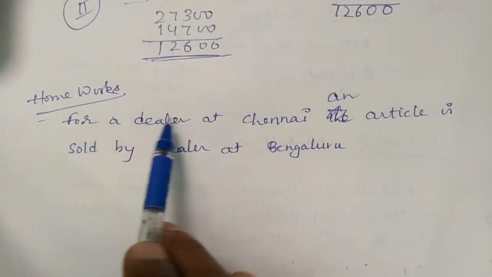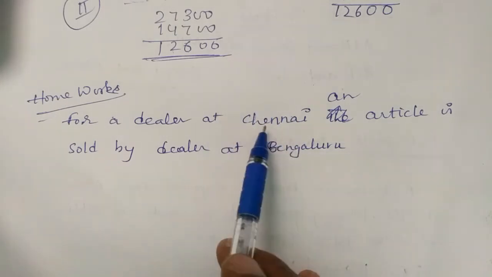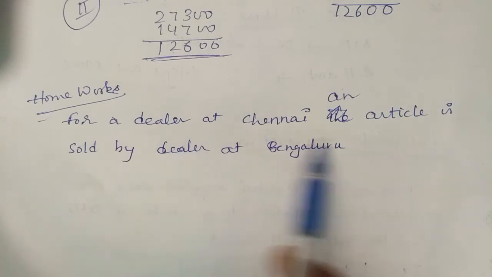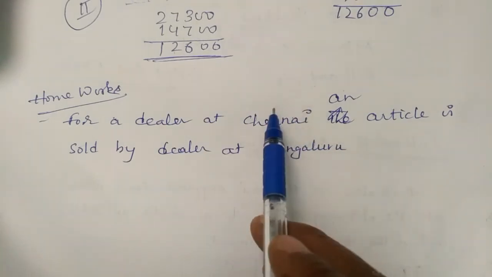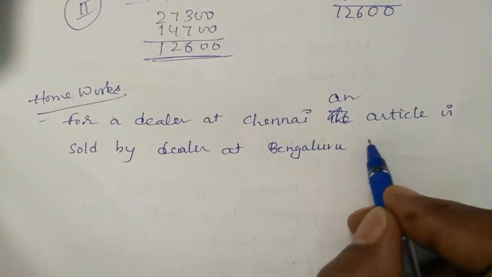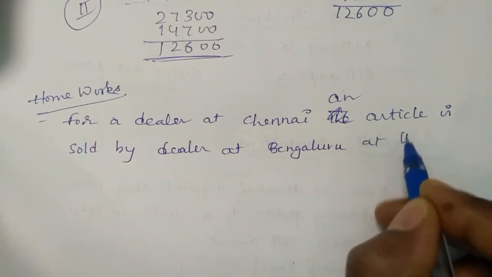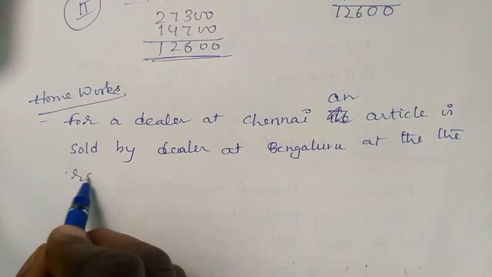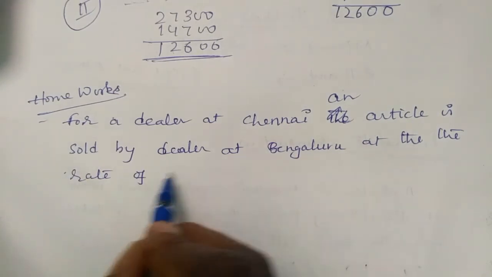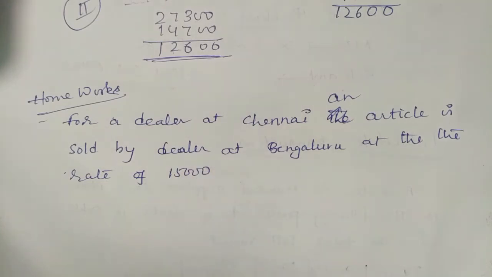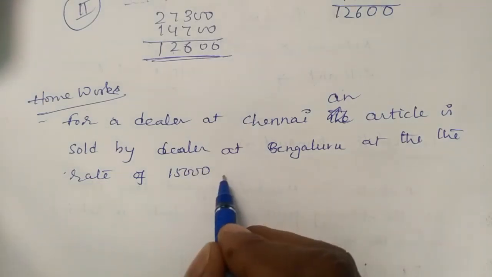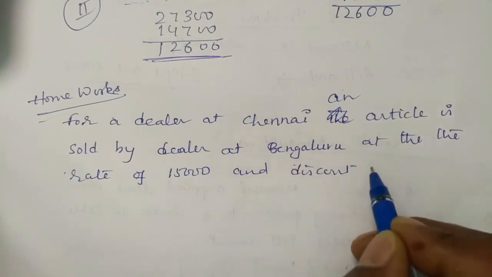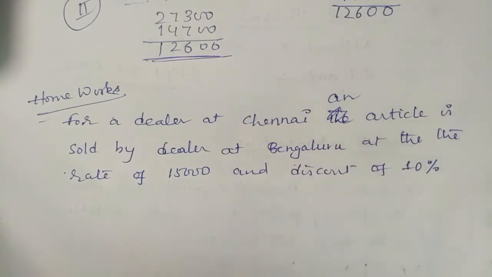So try to understand. For a dealer at Chennai, he is buying from Bengaluru. The article is sold by the dealer at Bengaluru to the dealer at Chennai at the rate of 15,000, and he is giving a discount of 10%.